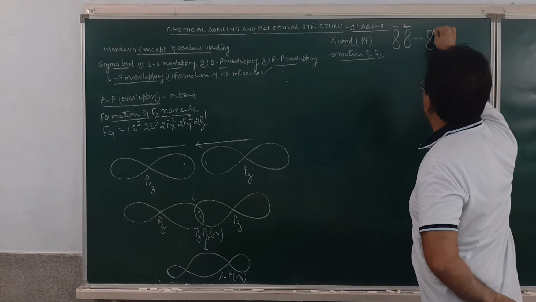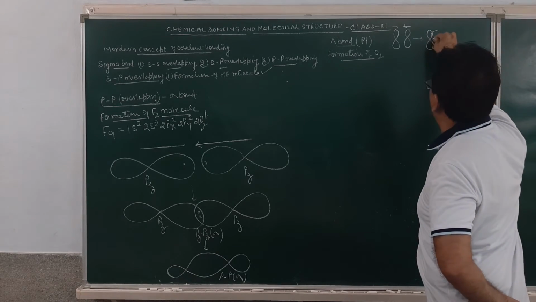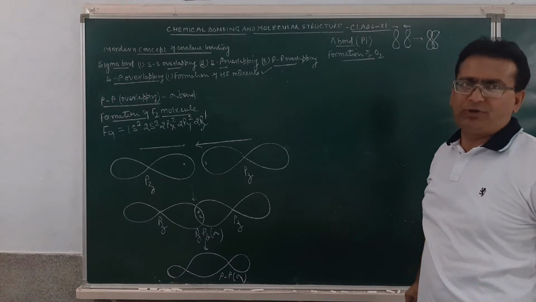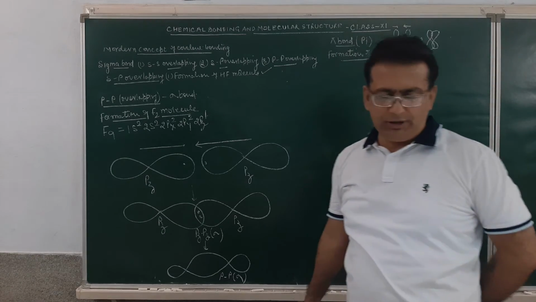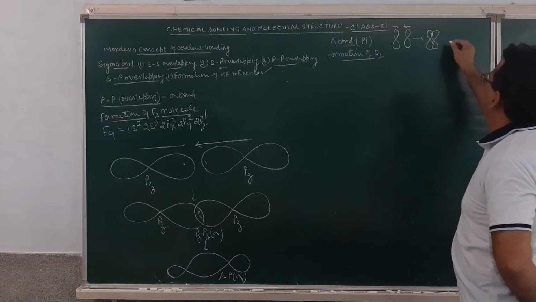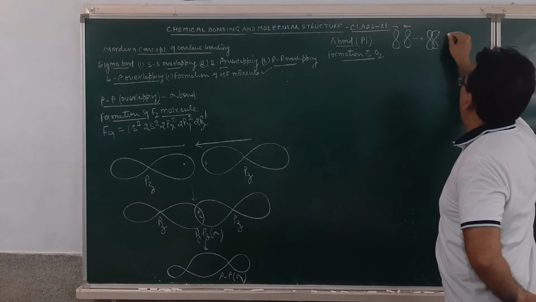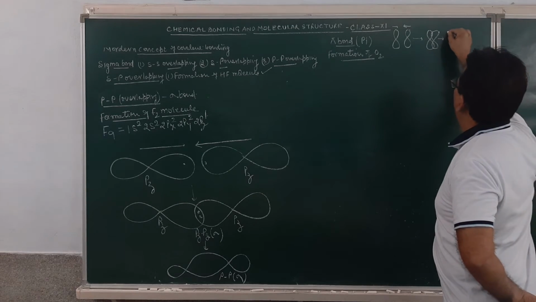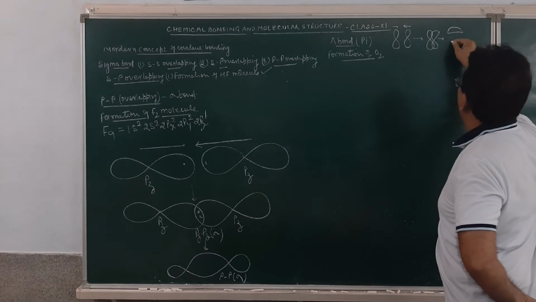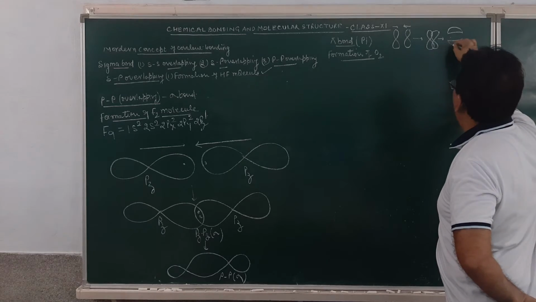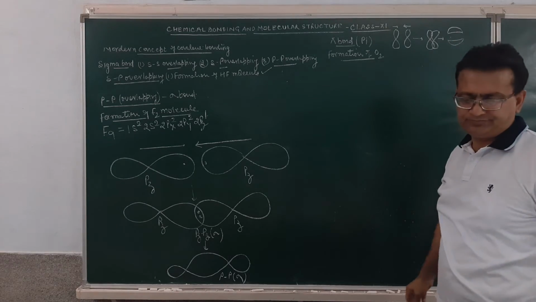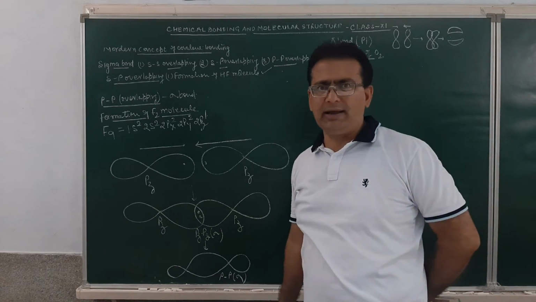And when both approach each other in proper direction, this will result in the formation of a molecular orbital which will be oriented above the axis and below the axis. Am I getting clear?